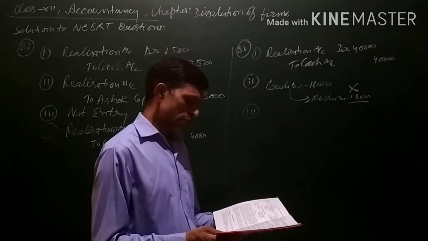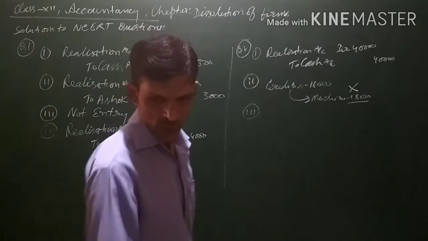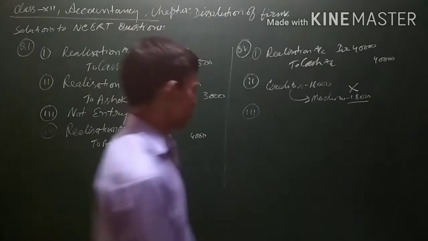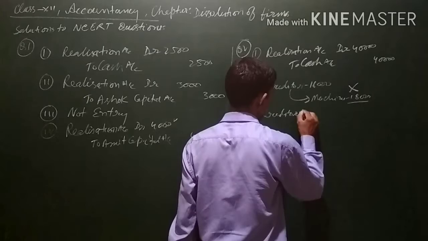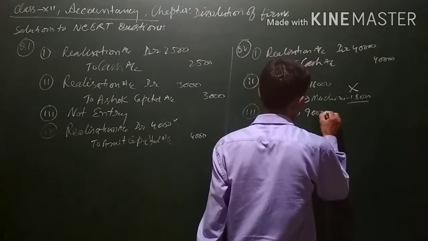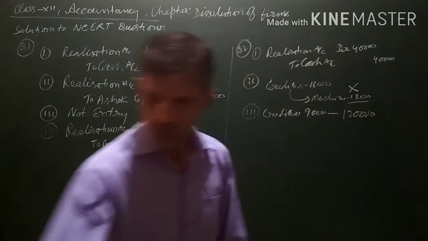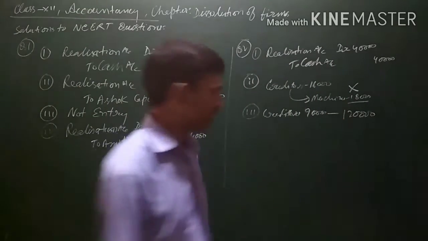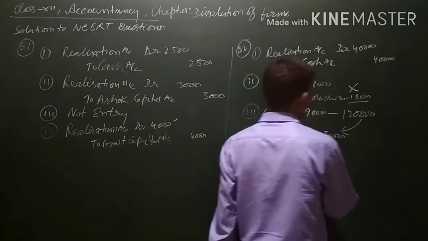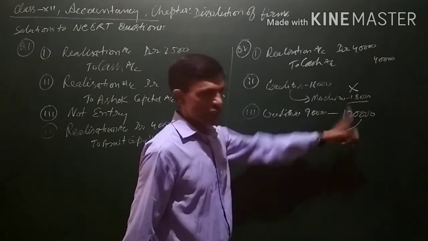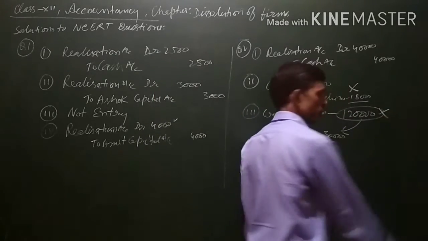Creditors were 90,000. They accepted a building of 1,20,000 and paid cash 30,000. Now creditors were 90,000. They had accepted a building of 1,20,000, and 30,000 they are paying back. If a creditor takes an asset, no entry is passed. For this, no entry will be passed.